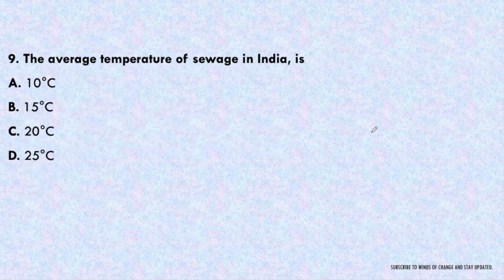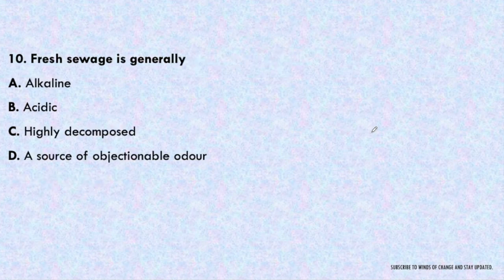Next question, the average temperature of the sewage in India is 10 degree, 15 degree, 20 degree or 25 degree. It is a very easy question, it is 20 degrees Celsius. Next question, fresh sewage is generally alkaline, acidic, highly decomposed or source of objectionable odor. So fresh sewage is generally alkaline in nature because it contains various chemicals that are obtained from the sludge which is coming from different sources like laundries or detergent or leathers in which we are having high amount of bases.